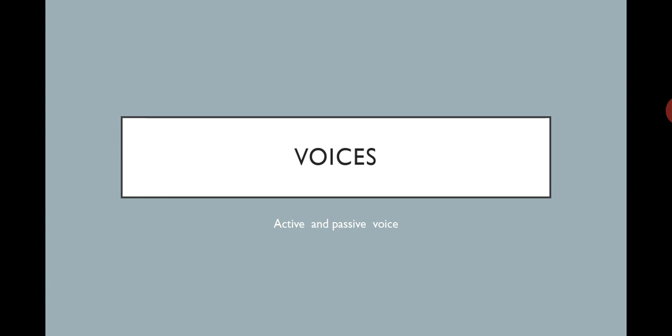We are going to enrich our grammar today by discussing voice, active voice and passive voice. Majority of the things you see in your newspaper are reported speech. They always report them in past tense.